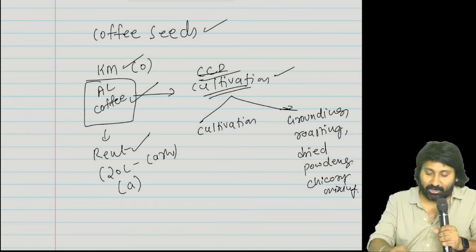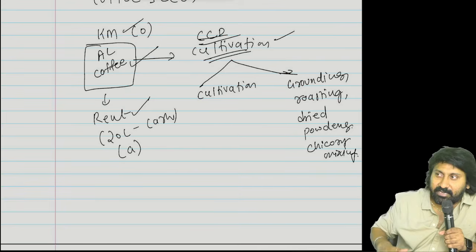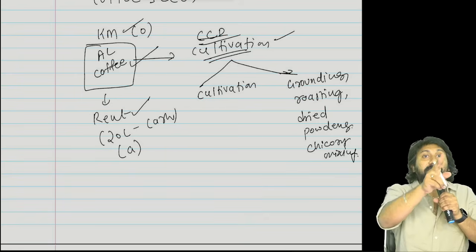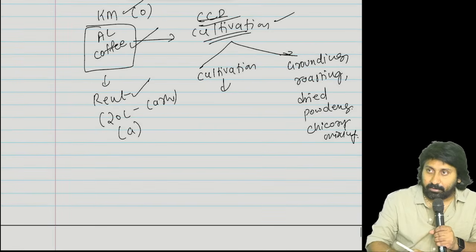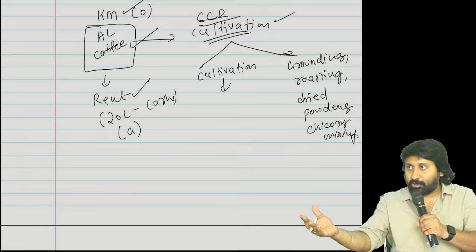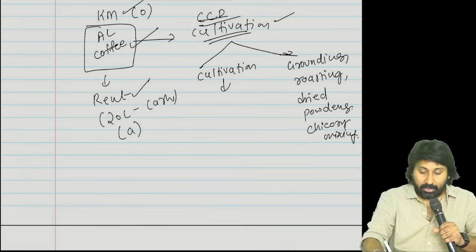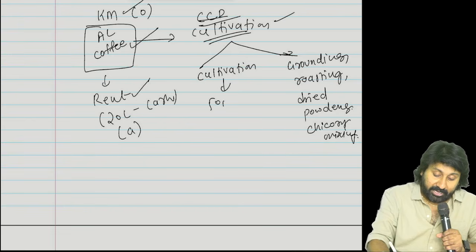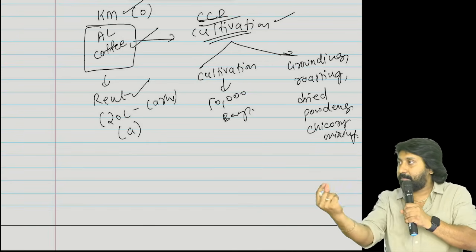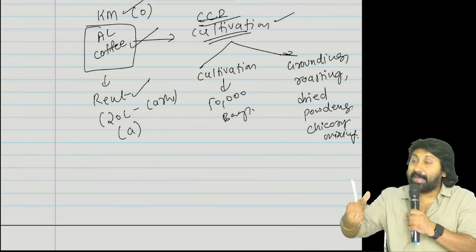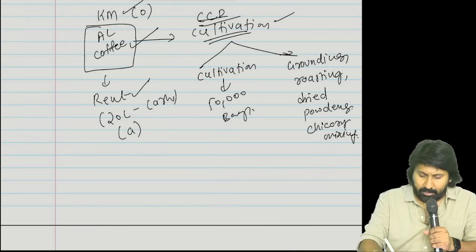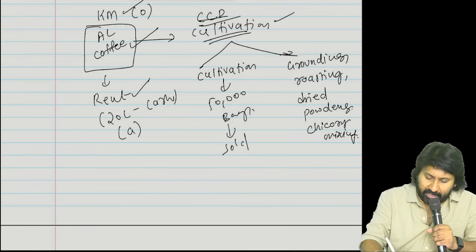See there. So now tell me, CCD is doing how many activities? Loudly. Now listen carefully. First one, cultivation of what? Coffee. CCD cultivates coffee in the land. Suppose 50,000 bags of coffee beans are generated. After roasting everything, 50,000 bags of coffee beans are generated. These are sold, comes under point B.